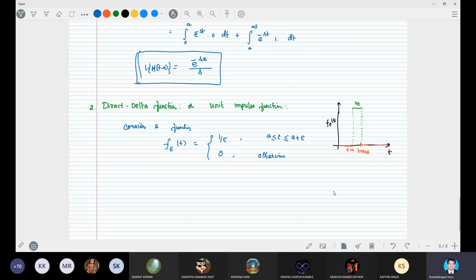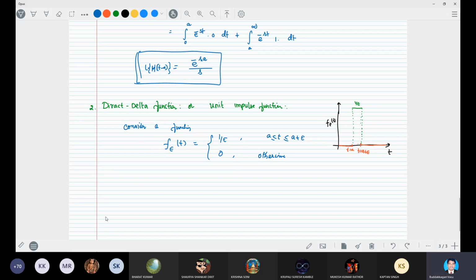In a very small fraction of time they release a high quantity of energy. The rest of the time it is 0. Nothing is there. It is normal. Such a function it is. This is usually called the impulse function.